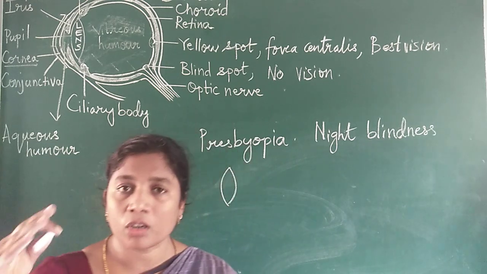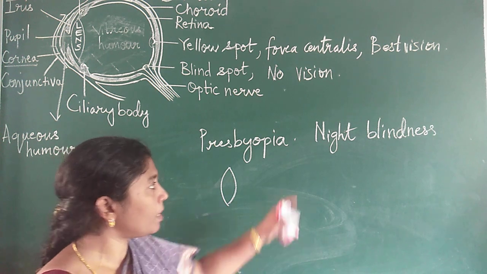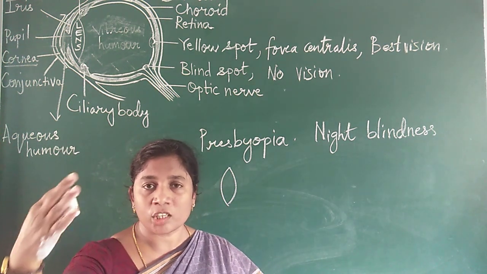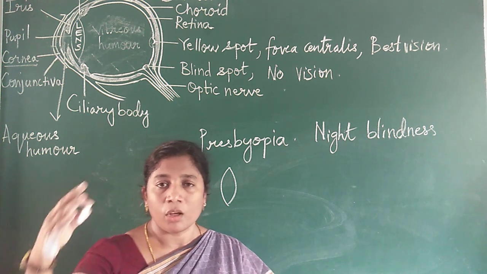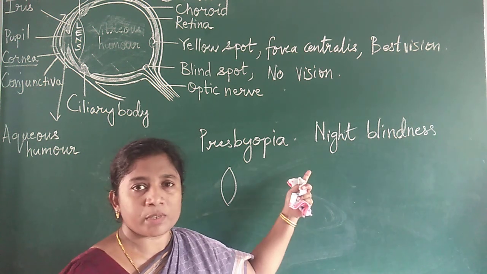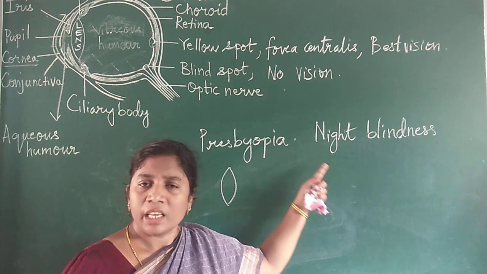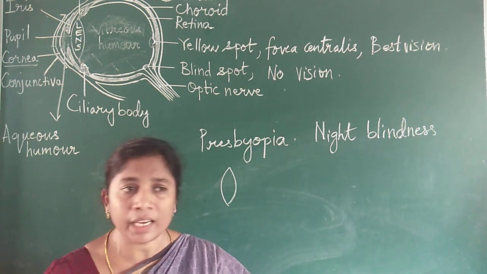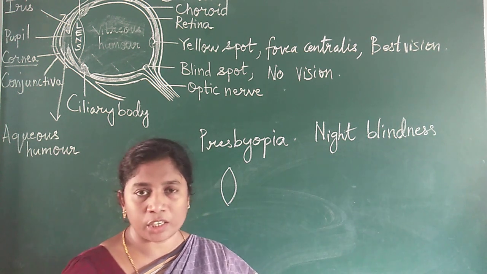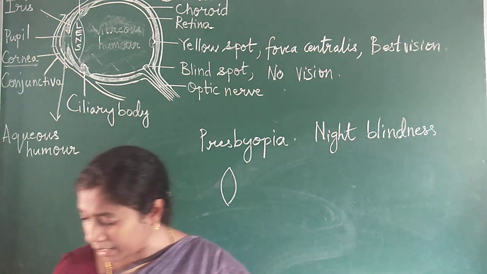That means the regeneration of the rhodopsin is not taking place properly. Hence this person suffers from night blindness. He cannot see things properly during the night, but during the daytime his vision is proper because cones function during the bright light.